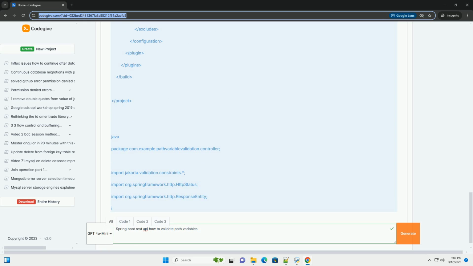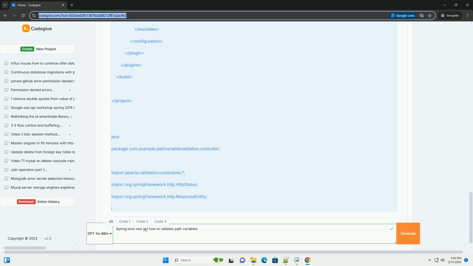3. Validation annotations explained. Here's a breakdown of the validation annotations used in the code. @Min(value) specifies the minimum value allowed. The validated value must be greater than or equal to value. @Max(value) specifies the maximum value allowed. The validated value must be less than or equal to value.